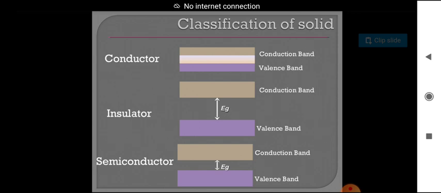So then it will be a conductor. Insulators, we know the examples of insulators: wood, plastic, glass. So mainly we are taking those examples. Coming to semiconductors, germanium and silicon are the best examples for semiconductors. So this is the classification of solids on the basis of conduction band and valence band.